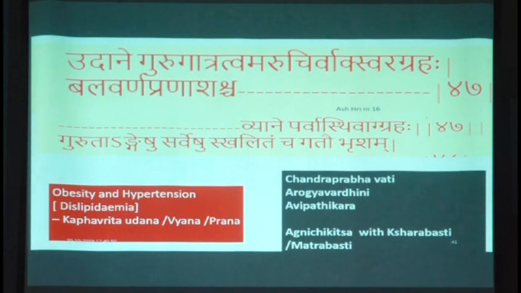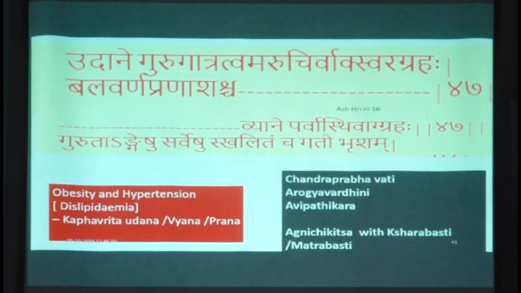Now, we will not go into that issue, like which is true or not. Or it could also be involvement of Vyanavarta Prana, where the same issues arise: Guruta Angeshu Sarveshu Skhalitam Jagato, a very beautiful description of the clinical symptom, Gatau Skhalitam, where the patient may not be able to walk freely, his gait seems to be impaired due to the Guru Gatratva, due to the obesity. In these conditions, again, my prescription would be Chandraprabha, Arogyavardhini and the Avipattikara Churna, considering Agnimandya and Anulomana as the major target of the treatment.